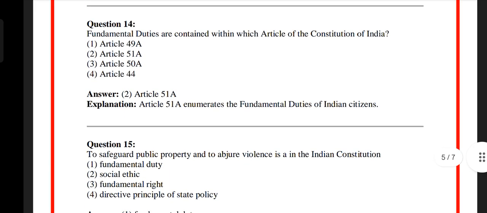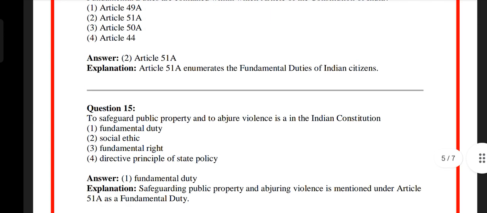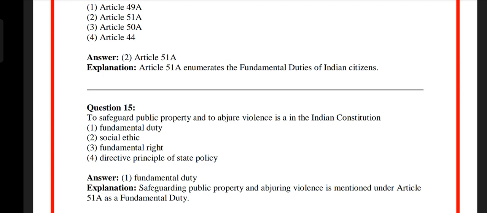Question number 15. To safeguard public property, to abjure violence is in the Indian Constitution. Option 1 fundamental duty, option 2 social ethic, option 3 fundamental right, option 4 directive principle of state policy. The answer is option 1 fundamental duty. Safeguarding public property and abjuring violence is mentioned under Article 51A as a fundamental duty.